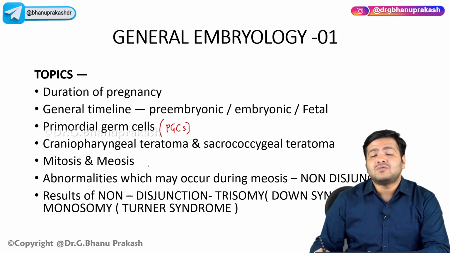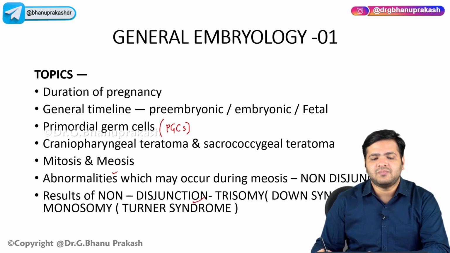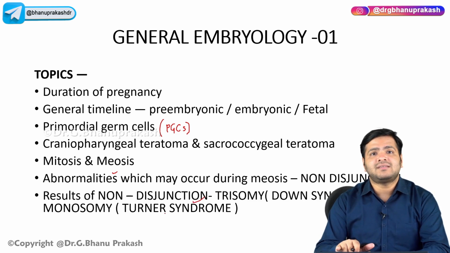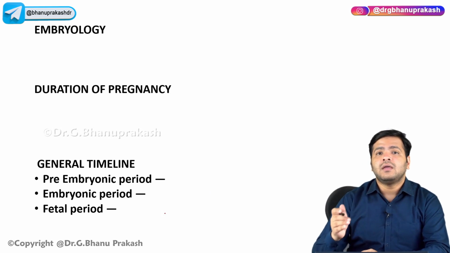We will discuss mitosis and meiosis, that I suppose you have already read. Apart from that, the abnormalities which may occur during meiosis, and that is non-disjunction, and non-disjunction, it is the trisomy and the monosomy that we will discuss. So in trisomy, it is the Down syndrome that I will discuss, and in monosomy, it is the Turner syndrome. So now let's start with the topic, embryology.